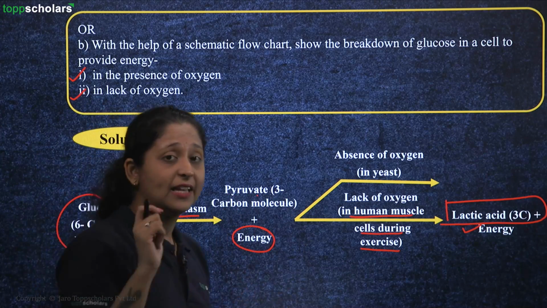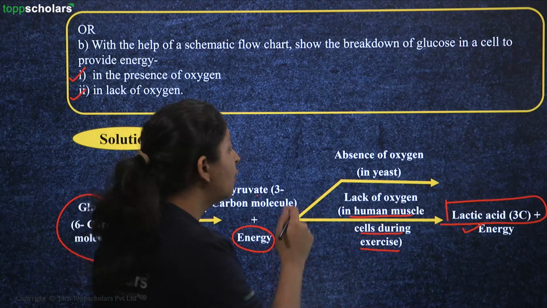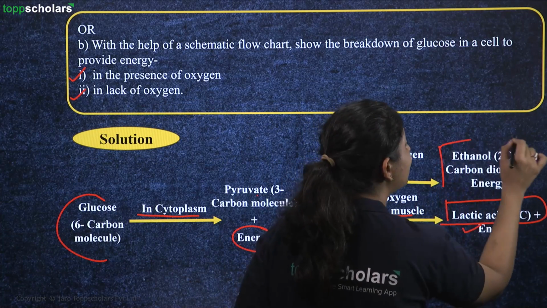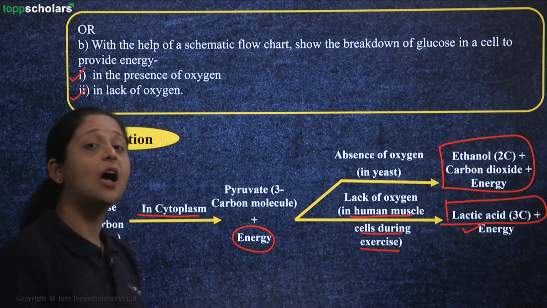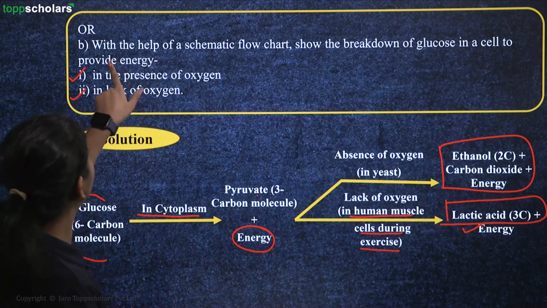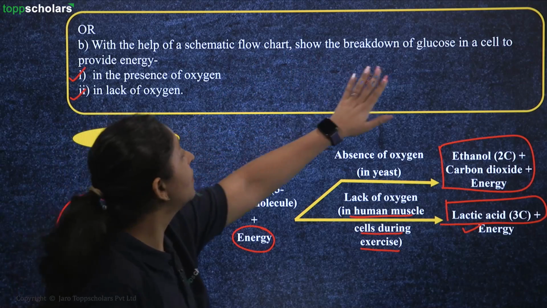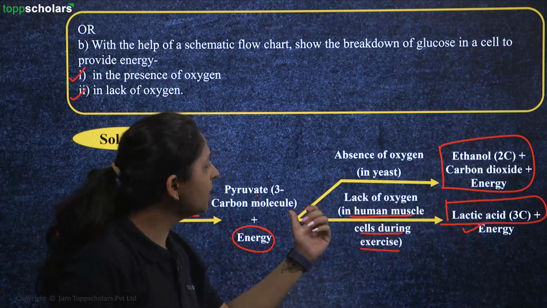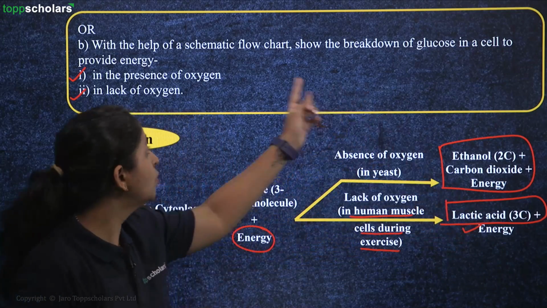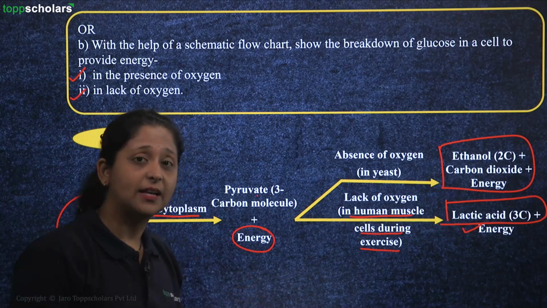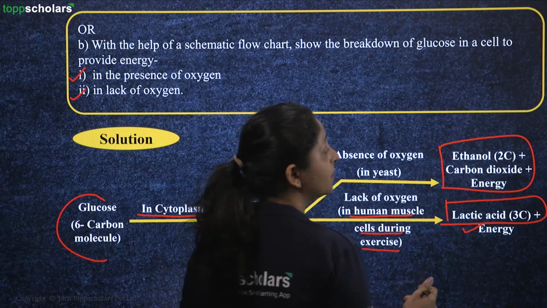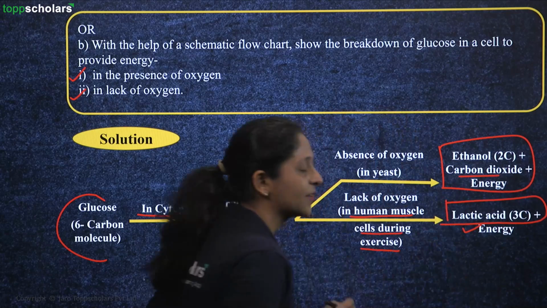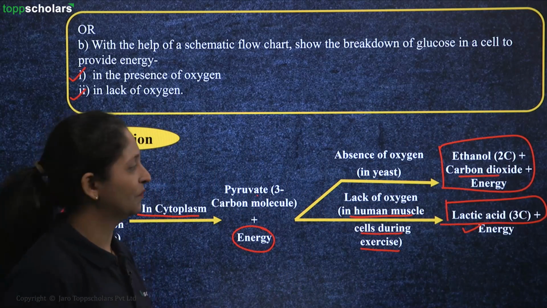And in case there is absence of oxygen for the yeast cells, here it will be able to produce ethanol. Remember, they haven't asked you only specifically about the human body, they have asked you to show it in a cell, right? They haven't specified it. If it says for the human body, you can stop here. But as it also mentions just a general cell, it could be a yeast cell. So it will be producing ethanol, which is a 2-carbon compound, 1 molecule of carbon dioxide and some energy.